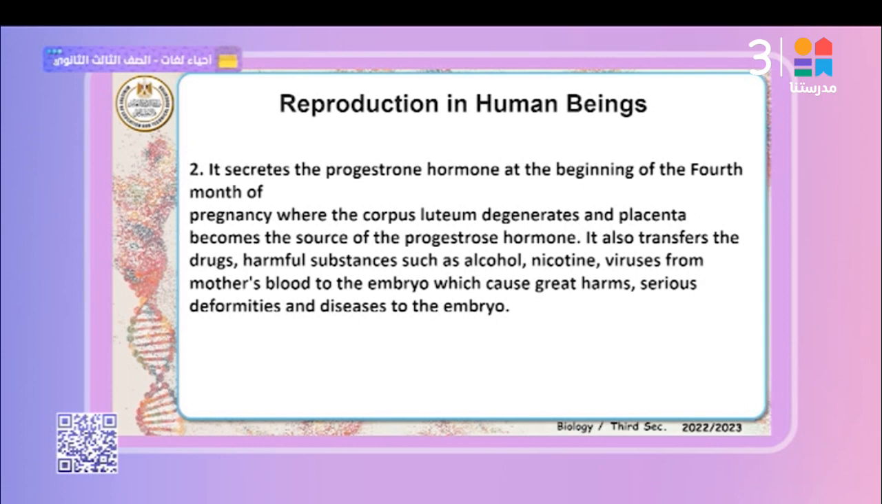It also transfers drugs and harmful substances such as alcohol, nicotine, and viruses from the mother's blood to the embryo, which causes great harm, serious deformities and disease to the embryo. Deformities mean atrophy of organs as a result of drugs or viruses.